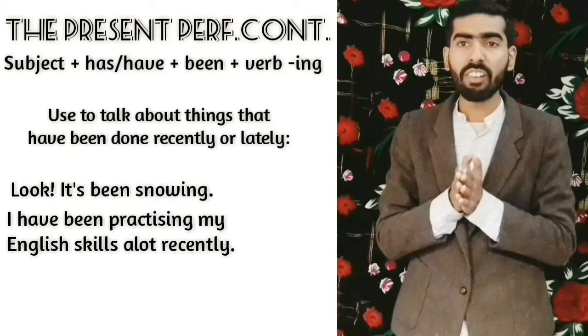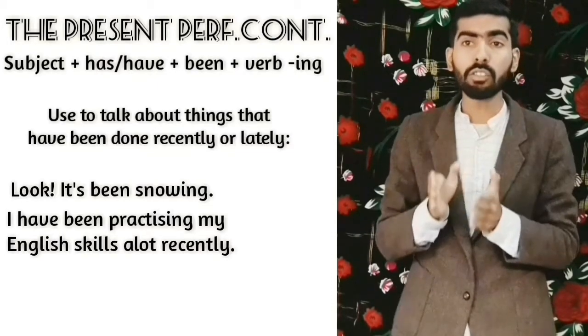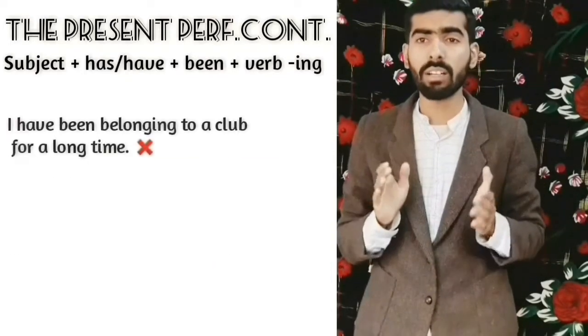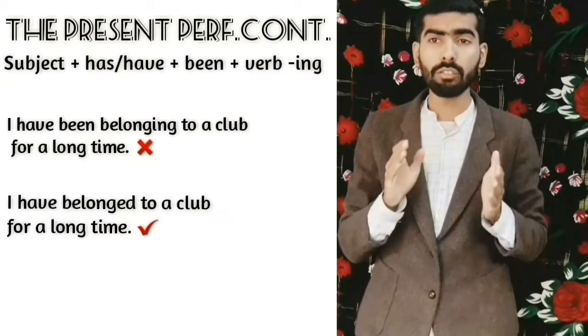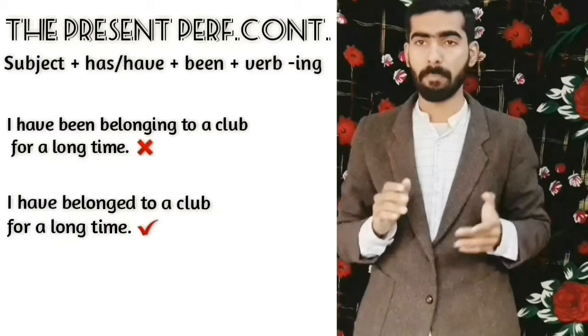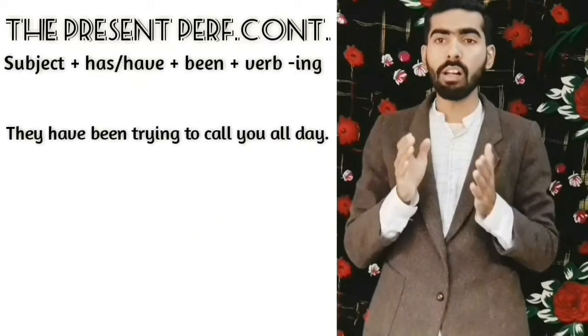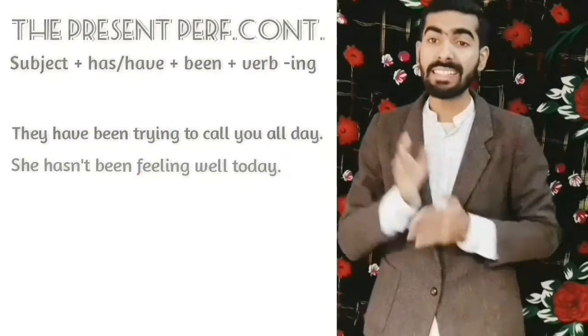Remember, we generally do not use the present perfect continuous to talk about states. You would not say, I have been belonging to a club for a long time. You would say, I have belonged to a club for a long time. Some more examples. They have been trying to call you all day, or she has not been feeling well lately.